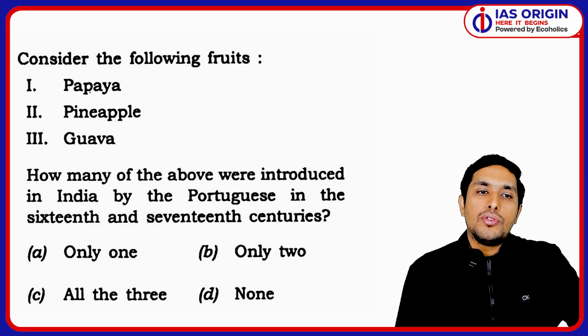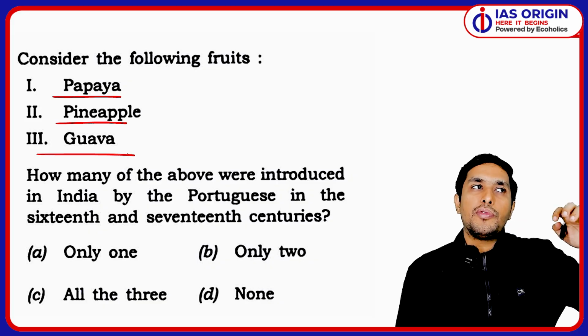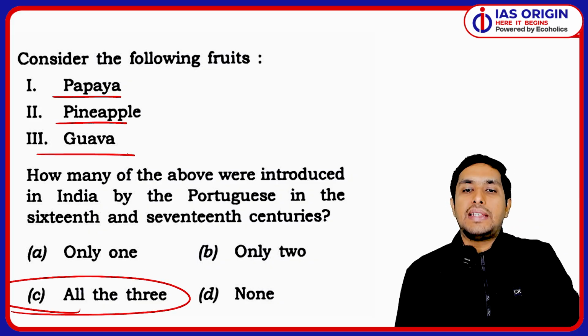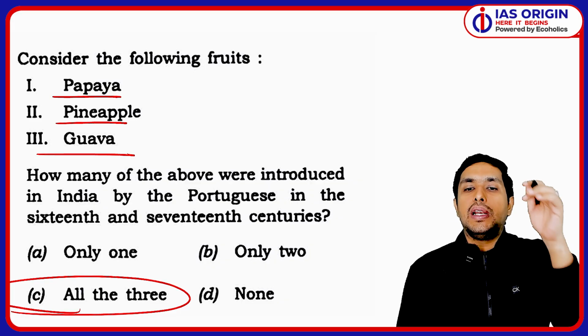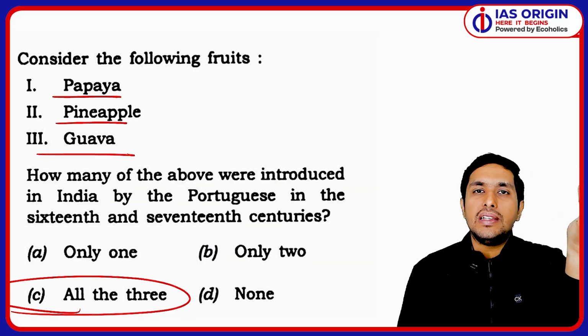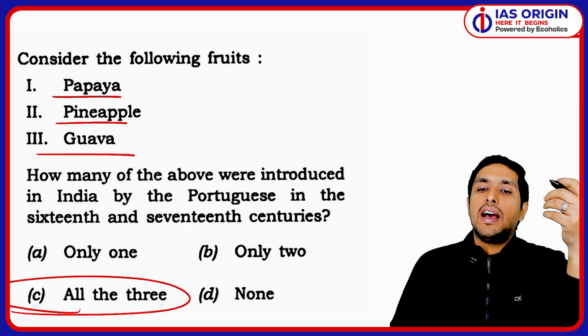India. So they brought to India papaya, pineapple, guava. It is mainly the fruits coming from the New World to the Old World. So all the three are absolutely correct, because yes, certainly they were brought to India by the Portuguese. Not only these, there were some other fruits also, like chilies. When we talk about even potato, tomato, all these have been brought by them.